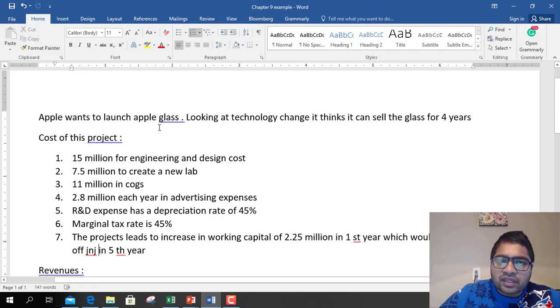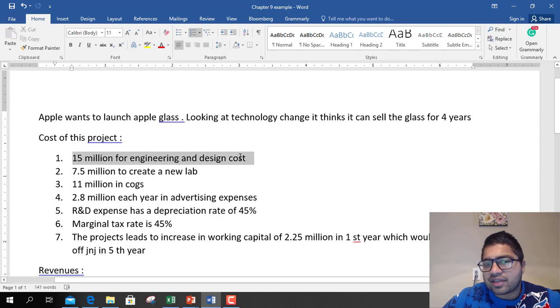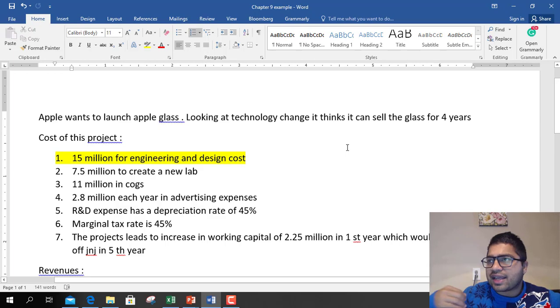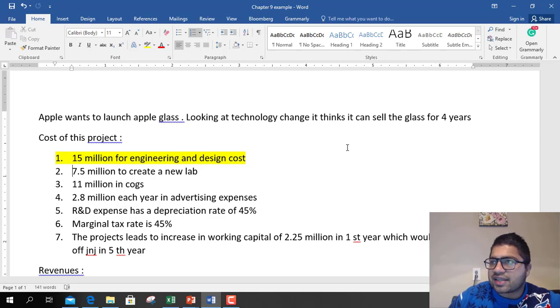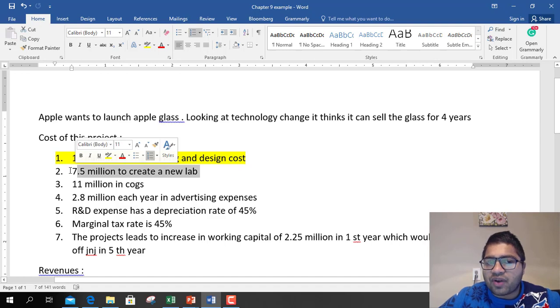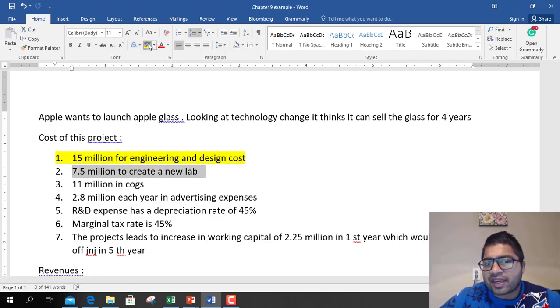So let's see. Apple wants to launch an Apple Glass. It is looking at a technology change and it thinks that it can sell the Apple Glass once it launches for the next 4 years. Cost of this project: $15 million has to be spent on engineering and design cost. So it is like hiring engineers and designers to figure out how the glass should look, what should be the functions, etc. It is creating an asset also: $7.5 million it is spending to create a new lab.